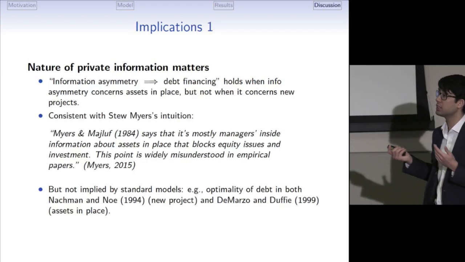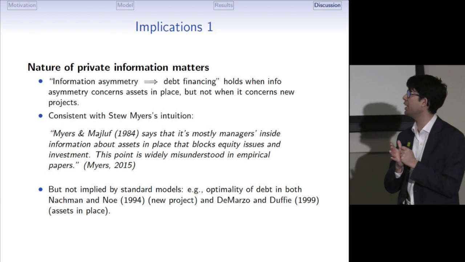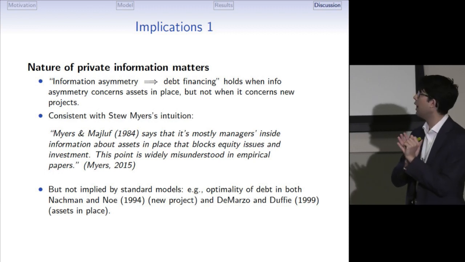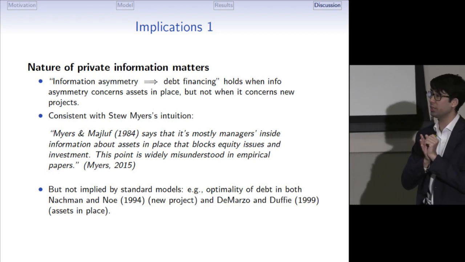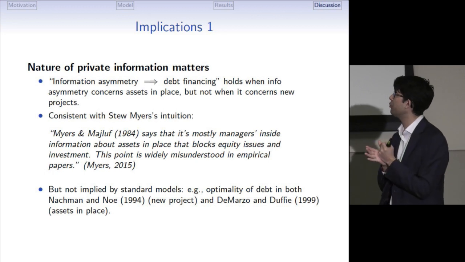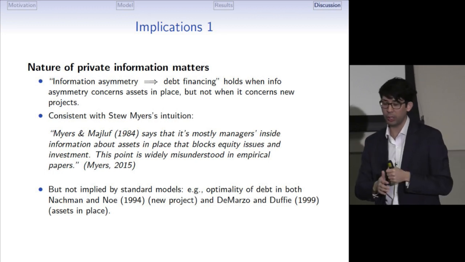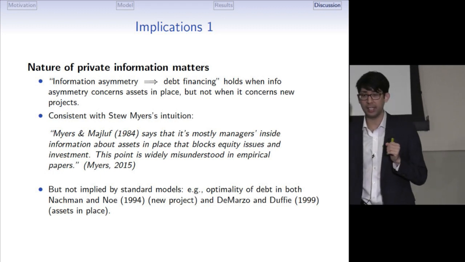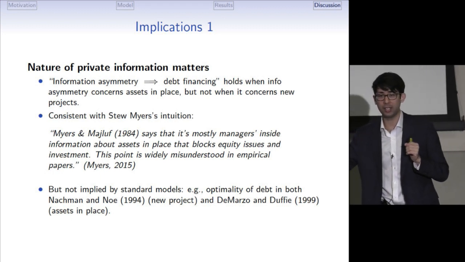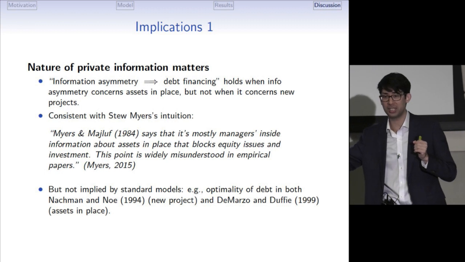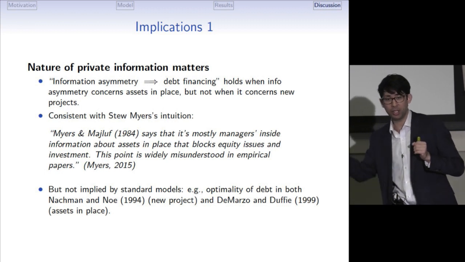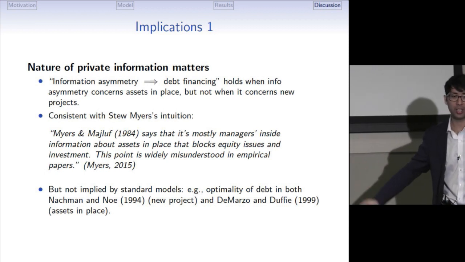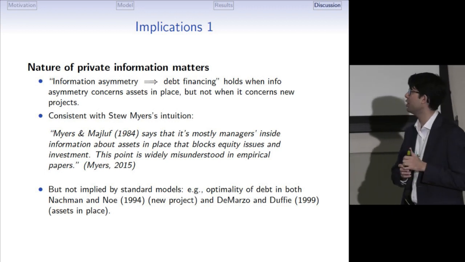Okay, so there are several implications of our analysis. Let me just tell you the three most important. First one is that the nature of private information matters. We get that more asymmetric information means more debt financing only when the private information is about assets in place. But the opposite is actually happening when we're talking about private information about the new project.